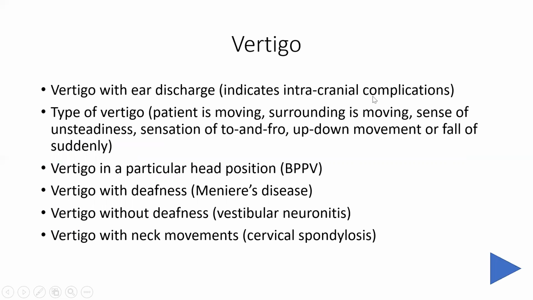Okay, so the patient can say that either the patient feels he is moving, or the patient can feel that the surroundings are moving, or the patient can have a sense of unsteadiness, or the patient will say that there is a sensation of to and fro or up and down movement, or he will say that he is falling suddenly. So a proper history is very important to elicit which type of vertigo is there.